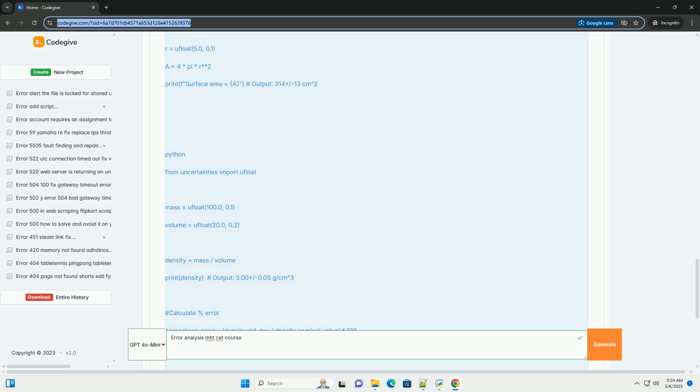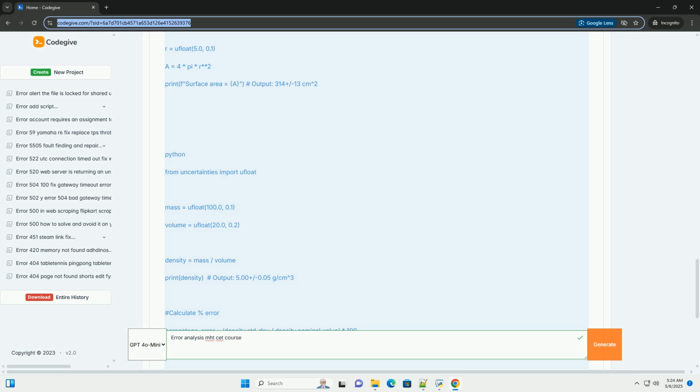Problem 1: the length of a rod is measured twice, and the values are 25.2 centimeters and 25.3 centimeters. If the standard length is 25.25 centimeters, calculate: 1. The mean value of the length of the rod. 2. Absolute error in each measurement. 3. Mean absolute error.